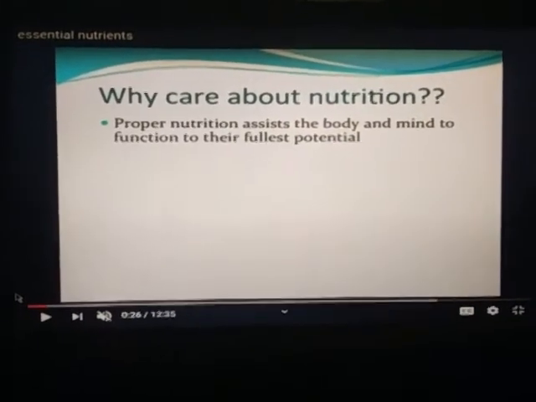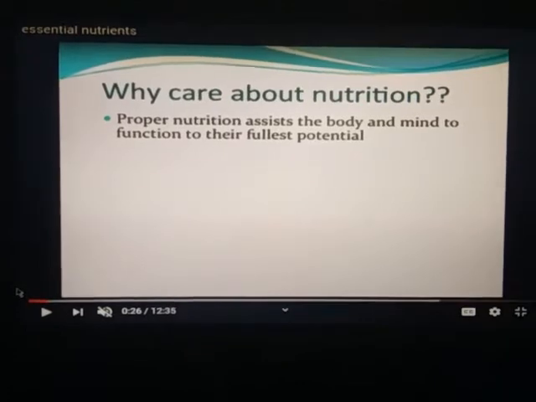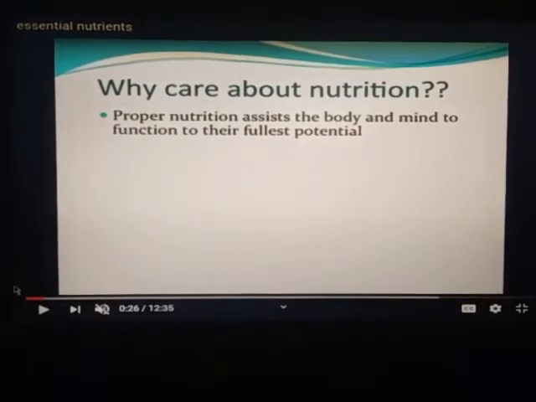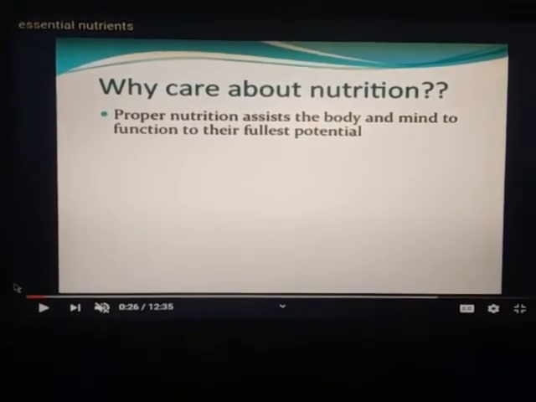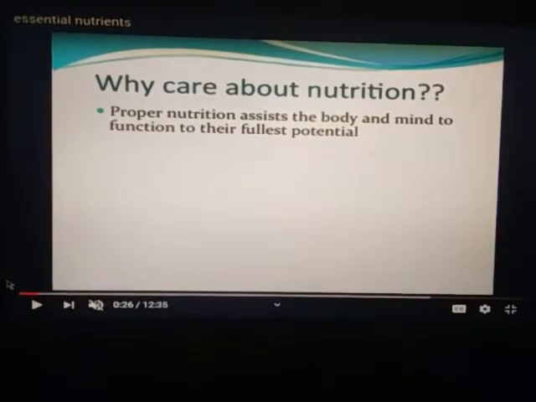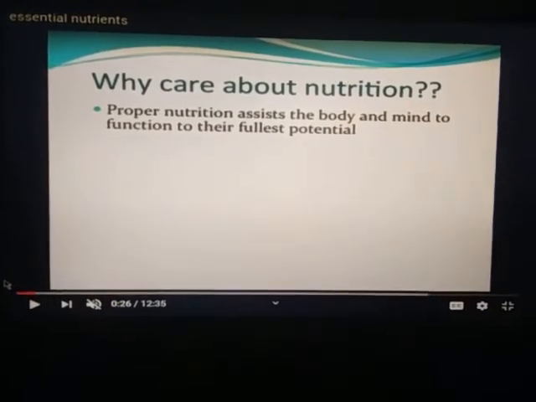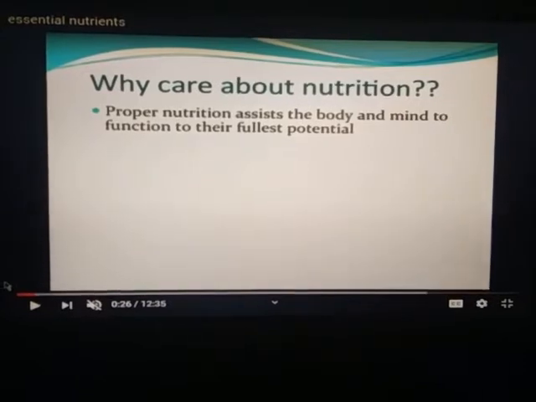Now, dear students, the question arises: why care about nutrition? Proper nutrition helps the body and mind to function to their fullest potential, means with full stamina.